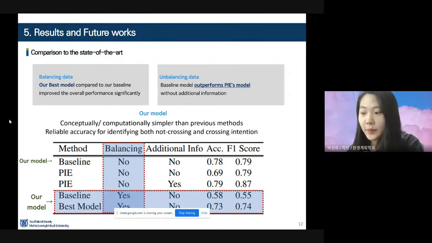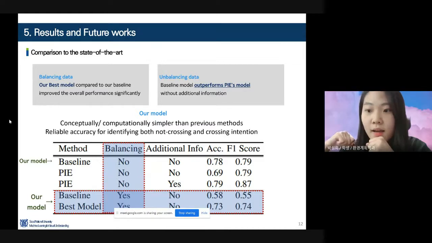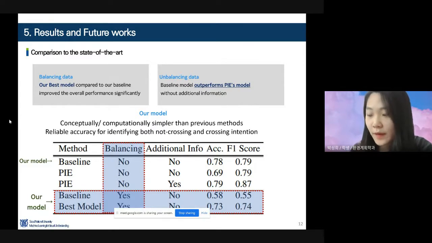I mean, the first one is with balancing data, and no, sorry. The first one is with unbalanced data, and the last one is with balanced data. Because the output is very different in balanced data and unbalanced data, we have to compare these two options. So PIE is the baseline, and your model... No. Baseline is also our model with a baseline score, and even though it was a baseline score, it was better or very similar to the PIE performance.